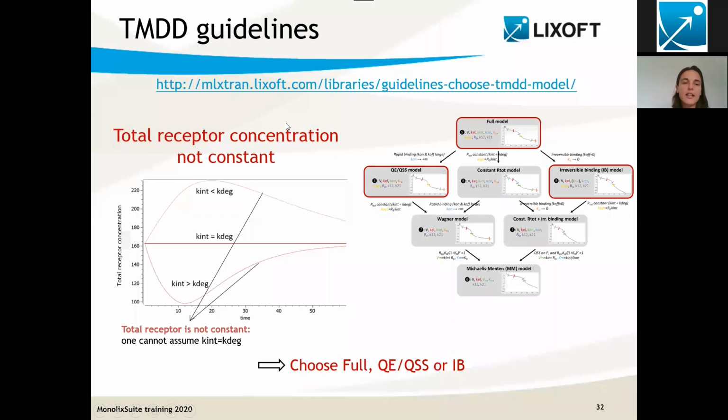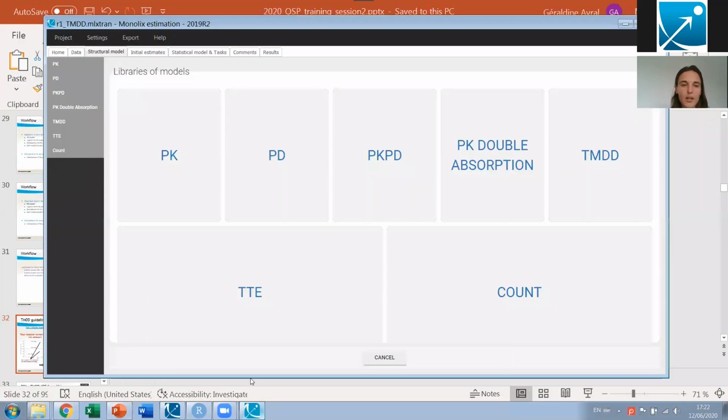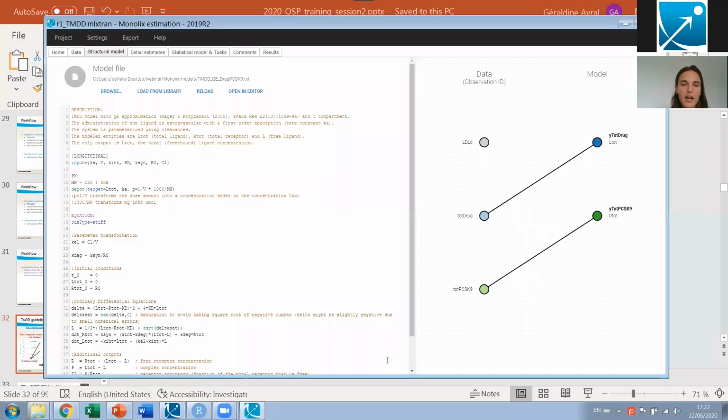And in these guidelines, it explains that if the total receptor concentration is not constant, then I should use one of these three models here from the library. And actually, the total receptor concentration is the total PCSK9 concentration we have seen with the data viewer, and clearly it was not constant over time. So what I have decided is to choose the quasi-equilibrium model from the library. So I have selected the model from the library.